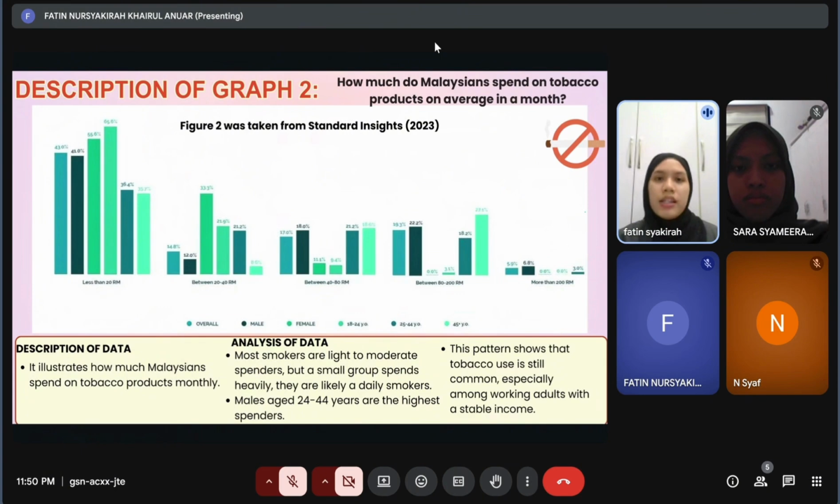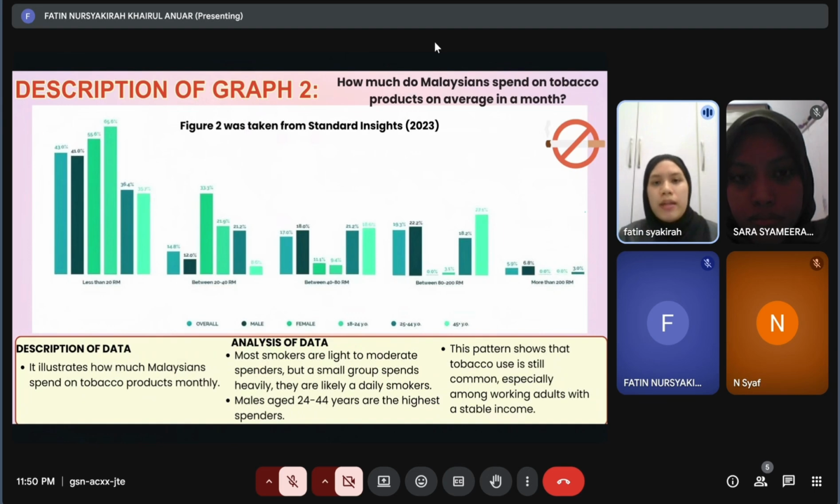From the graph, we can see that most smokers, about 43% overall, spend less than 20 Malaysian ringgit per month on tobacco products. This group is mostly made up of younger smokers, especially those aged 18 to 24 years old, where 65.6% spend less than 20 Malaysian ringgit. This could mean that young smokers use less tobacco, maybe because of their lower income or limited access.